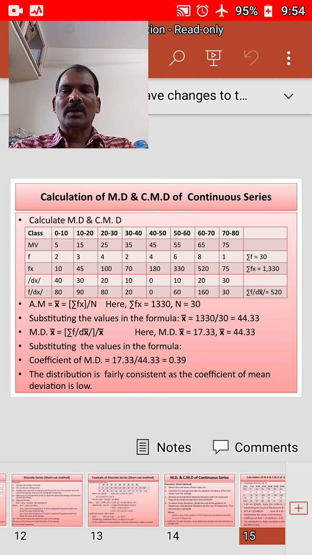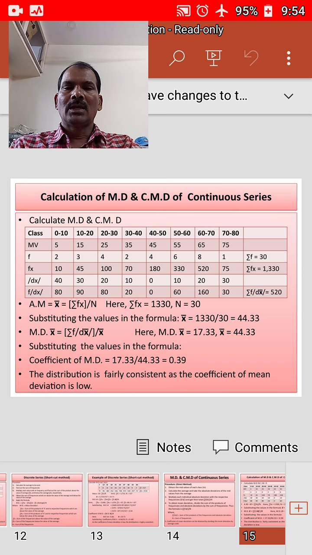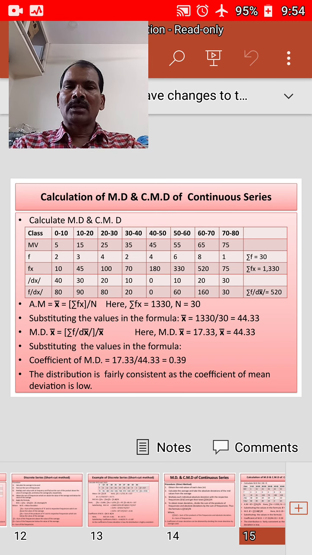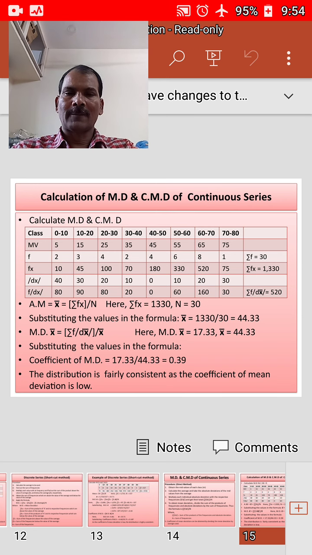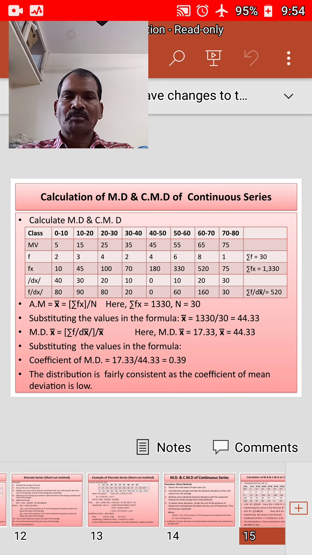We need to find the arithmetic mean, which is 1330 by 30, that is 44.33. If you subtract this from each mid value, you will get the modulus dx, right?